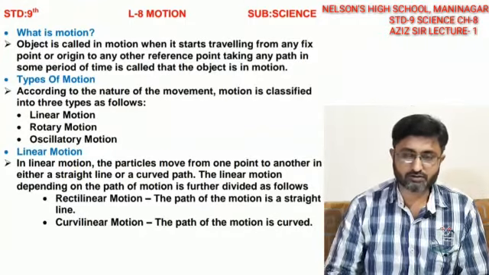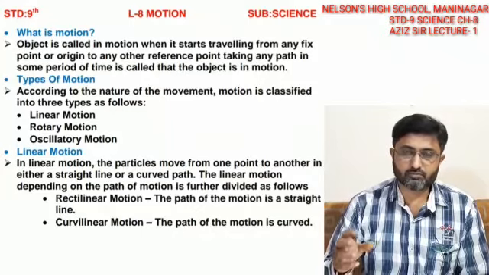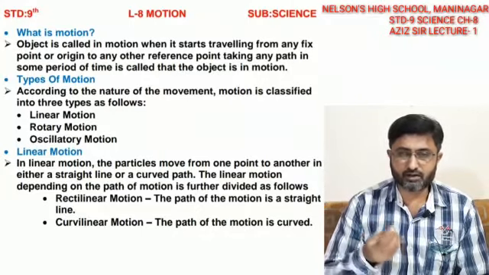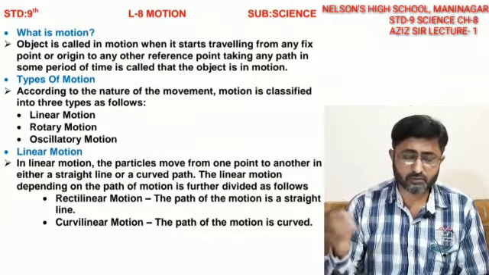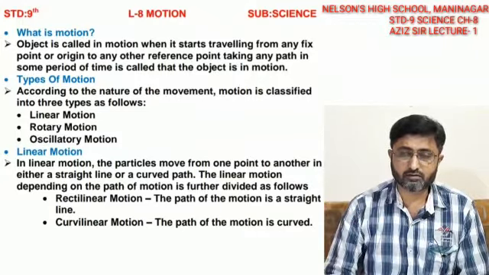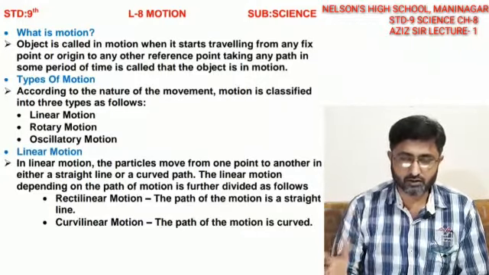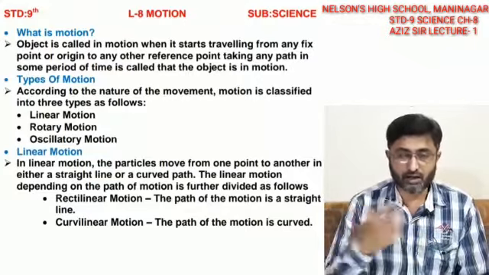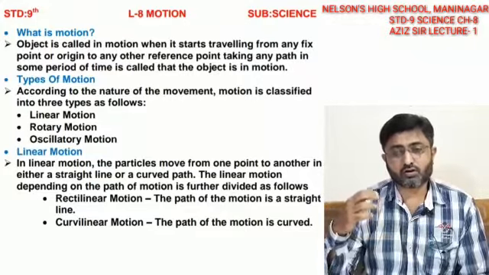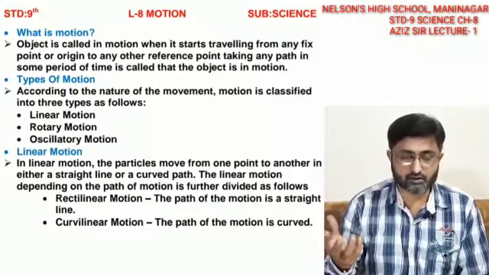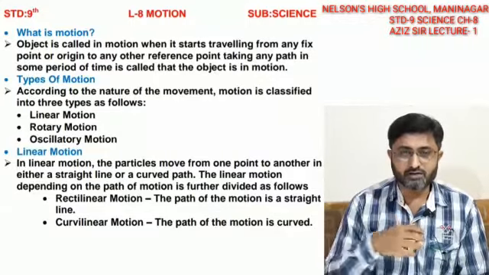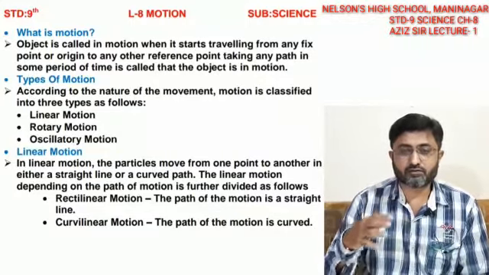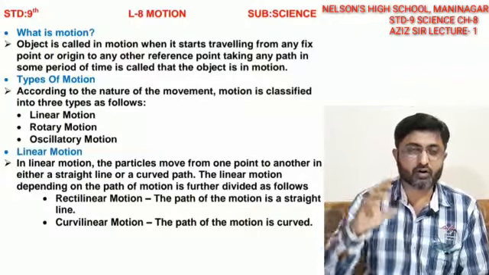Now according to this definition, let me make it simple. If I ask someone, are you sitting? Presently I am sitting, but am I in motion? According to the reference point we can calculate. I am sitting here with the reference point of the wall on the back side.